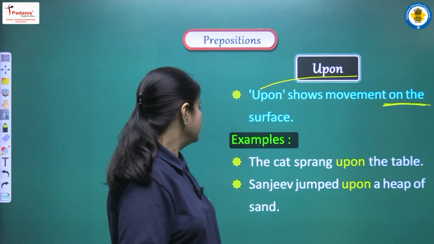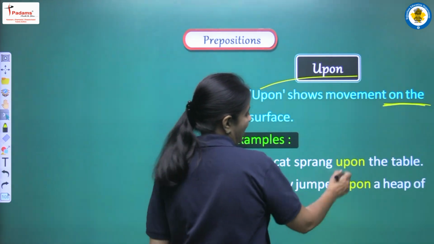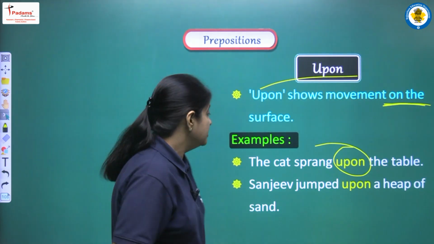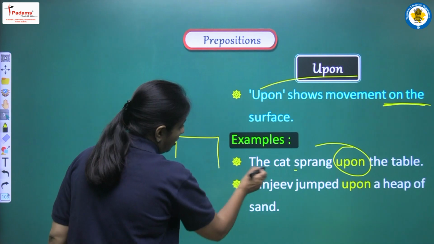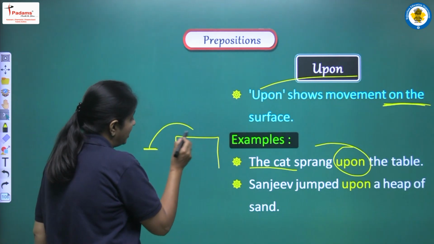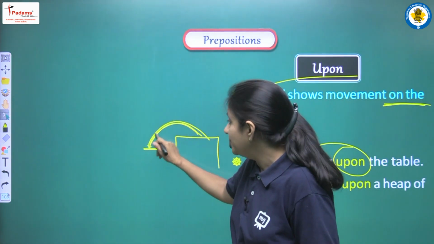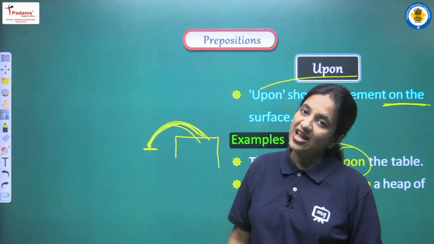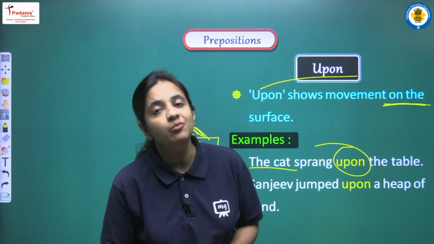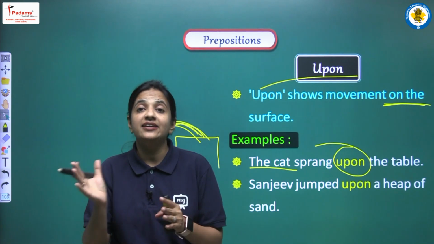How? So let's see. The first sentence is, the cat sprang upon the table. So when we use upon in our sentence, with the help of upon we are showing the movement. Suppose this is a table and we are talking about one cat. So this cat was sitting here earlier and now this cat sprang, this cat jumped onto the table, and when we are trying to show this jump, when we are trying to show this motion, then we have to use upon. Okay, so into also shows motion, but with into what kind of motion do we show? Motion inside something. Like we can say that the cat entered into the room.